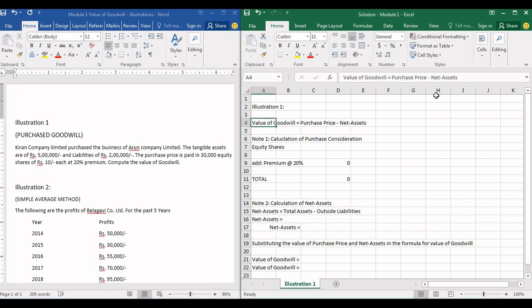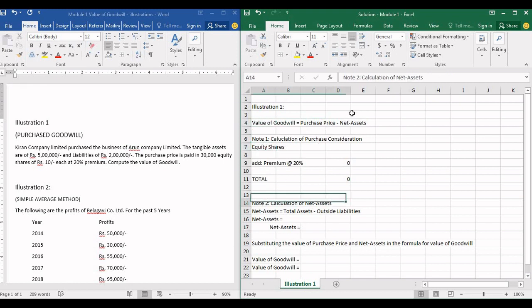I told you guys value of goodwill is equal to purchase price minus net assets. In order to find out value of goodwill, we'll have to first find out the purchase price, which is note 1. I have written here calculation of purchase consideration. Purchase consideration and purchase price are one and the same.